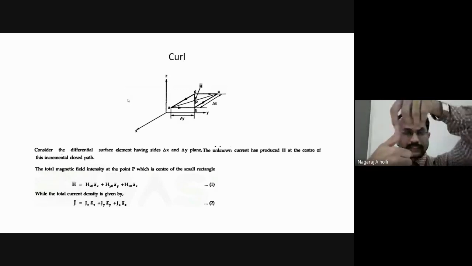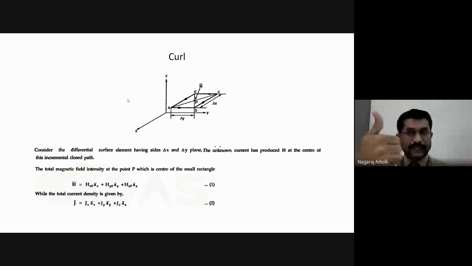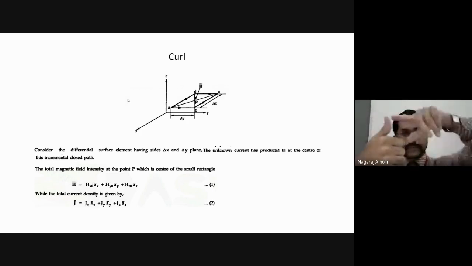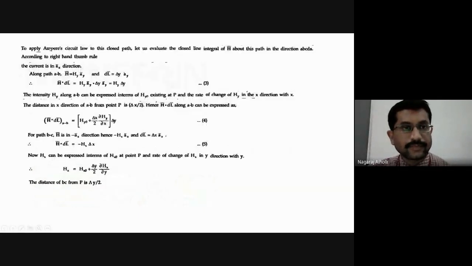It is along the z direction here. The thumb is pointing towards the z direction, and hence the direction of the magnetic field intensity is along the Az bar direction. According to the right hand thumb rule, the magnetic field intensity is in the Az bar direction.